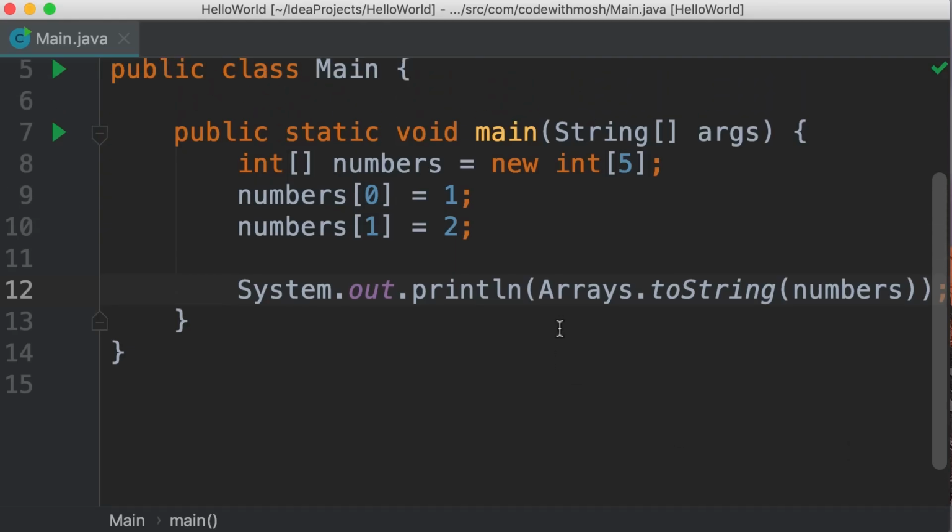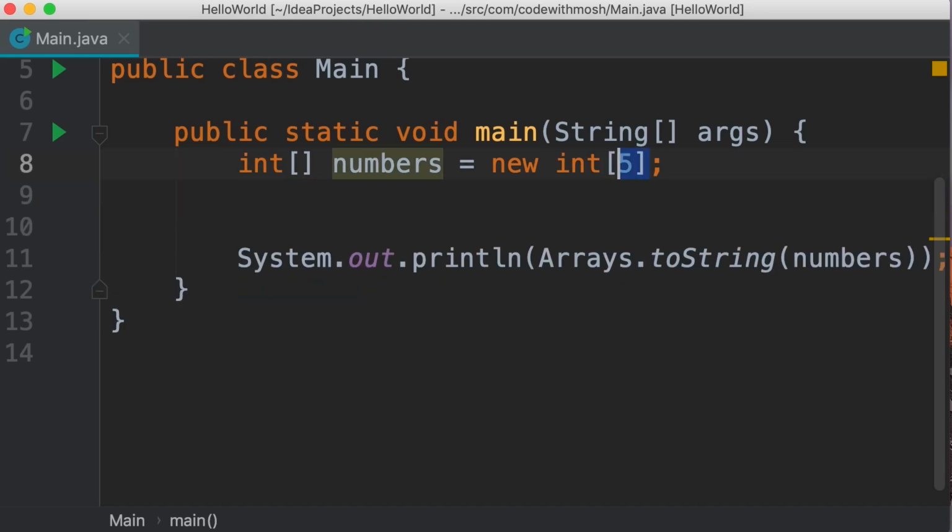Now, this syntax for creating and initializing an array is a little bit tedious, and it's an older syntax. There is a newer way to initialize an array if we know the items ahead of time, like in this case. So I'm going to remove these two lines. I'm also going to remove the new operator. Here we use curly braces, and inside these braces, we add all the items in this array. Let's say 2, 3, 5, 1, and 4. Now we have 5 items, so the length of this array is going to be 5.